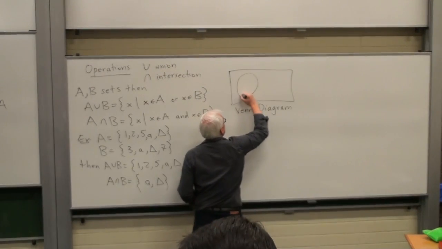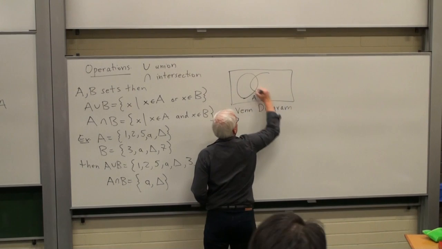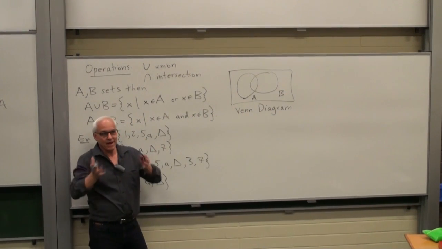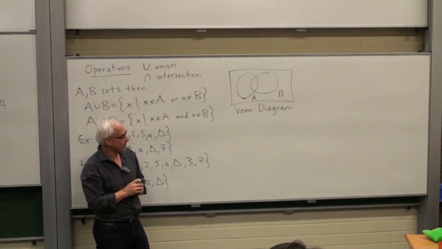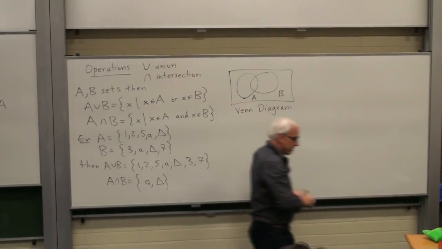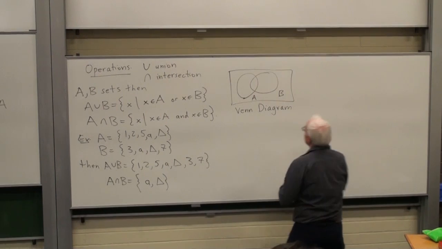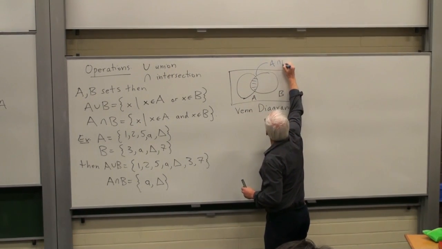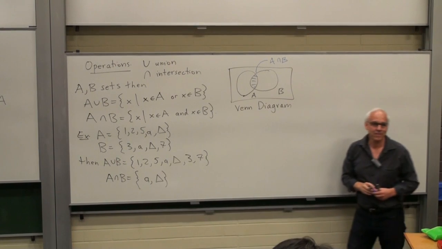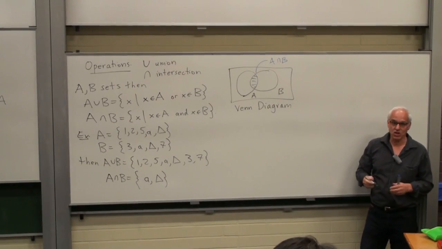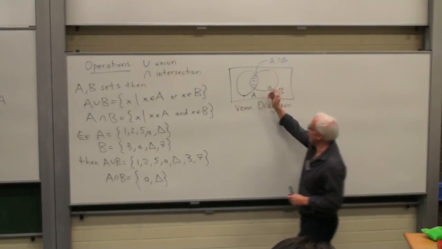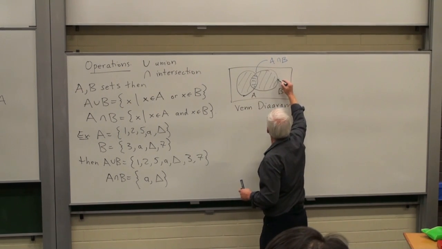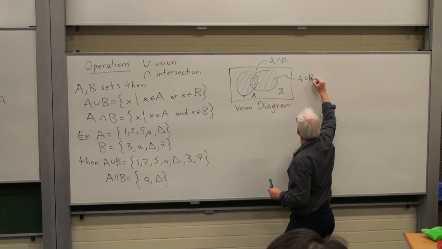So Venn diagram, maybe this is the set A, and this is the set B. It's just a diagram to illustrate things. Well, then the intersection is this part here. So that's A intersect B, while the union is just things which are in the whole thing like this. So that's A union B.